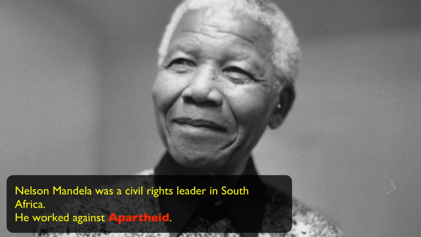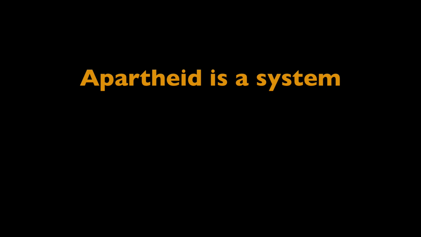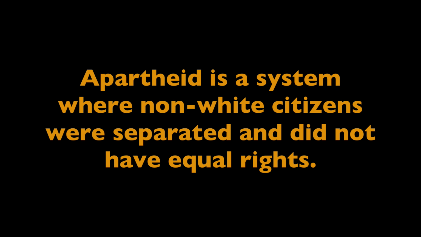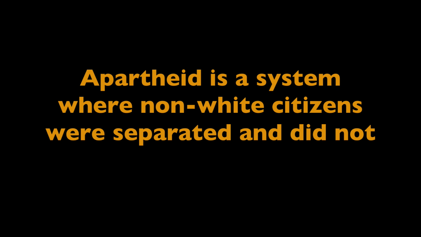Nelson Mandela was a civil rights leader in South Africa. He worked against apartheid. Apartheid is a system where non-white citizens were separated and did not have equal rights. Nelson Mandela served much of his life in prison for his protests, but then became a symbol for his people and all across the globe. Later, Mandela would then become president of South Africa. Now I know that's a lot of information real quick, so let's dive in a bit so we can explain more.